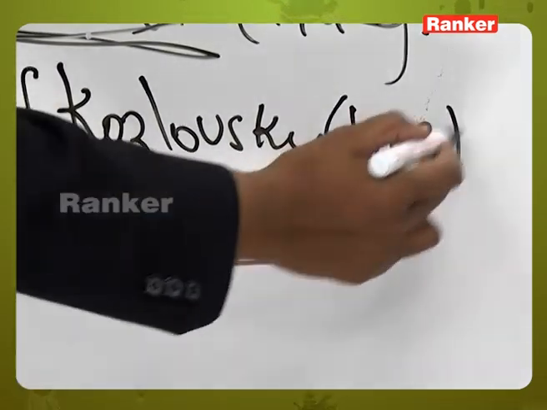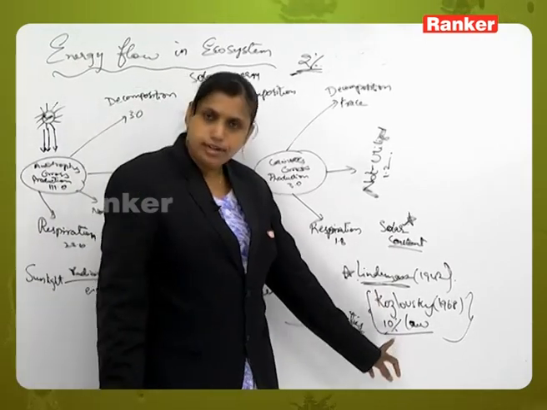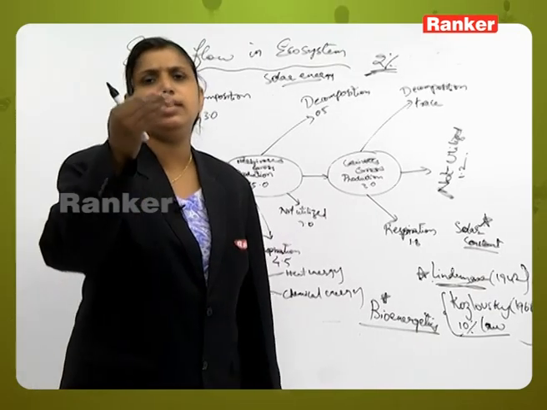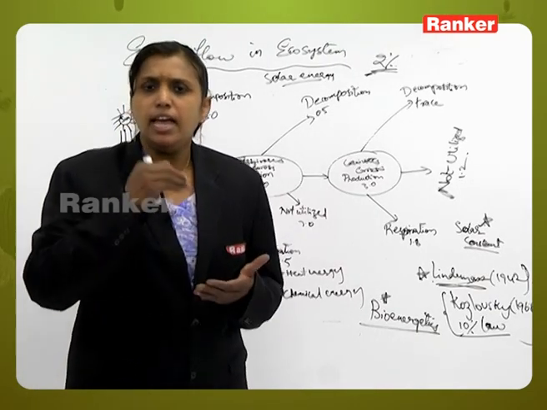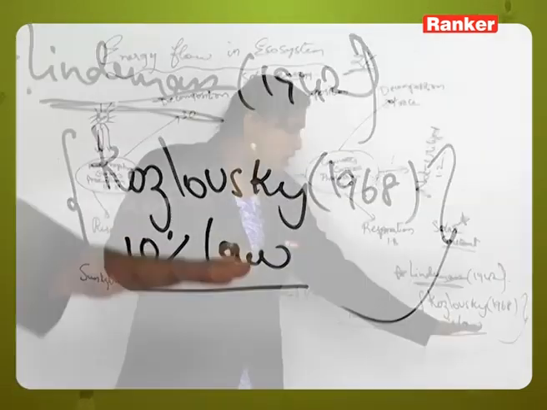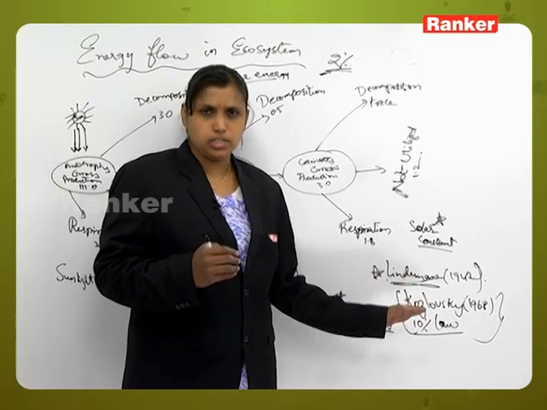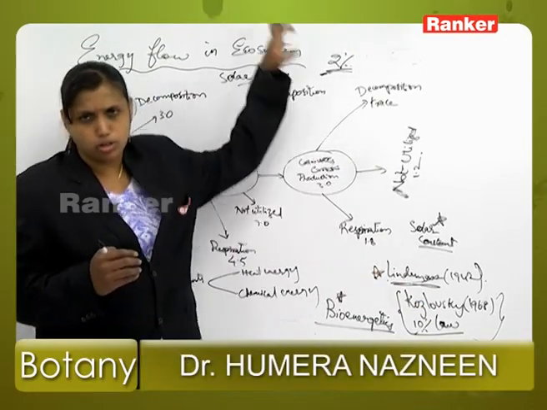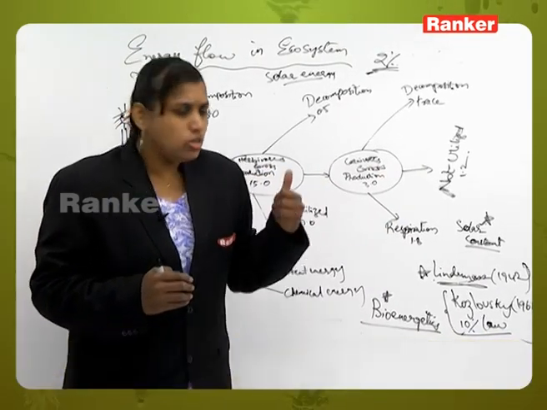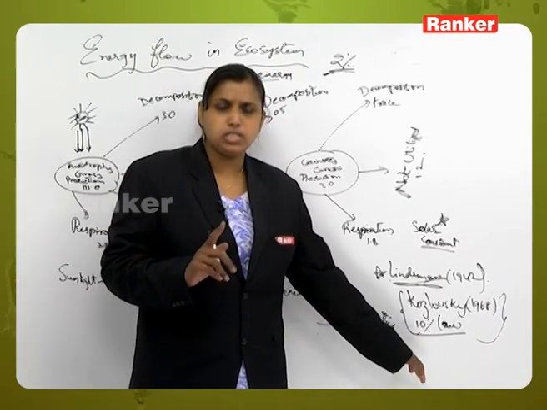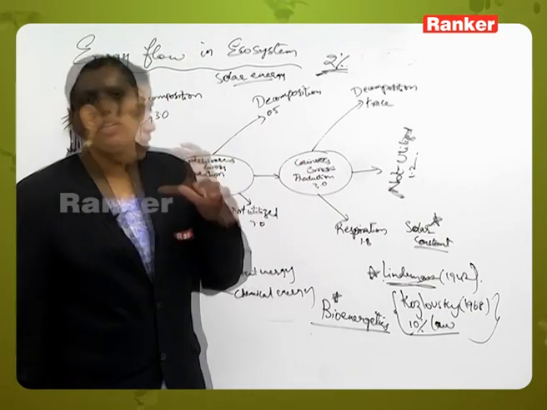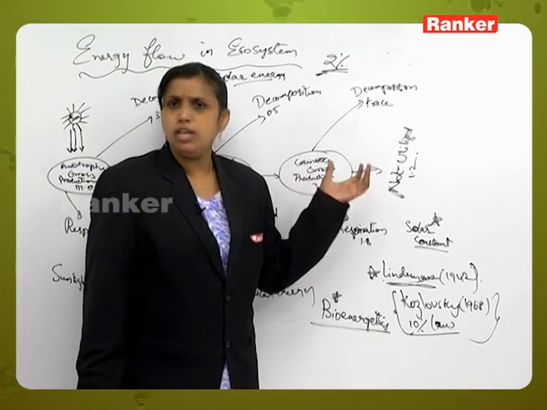It was given by Kozlowski. According to him, for every energy transfer from one trophic level to another trophic level, there will certainly be a decrease in the percentage of energy, that might be at least around 10%. So from producers to consumers, there is a 10% reduction in energy. As it goes from the base to the top carnivores, you will see that every level will lose 10% of energy. So that is why he said that yes, there also exists a phenomenon called the 10% law, where there will be a compulsory reduction of 10% of energy from one trophic level to another trophic level.